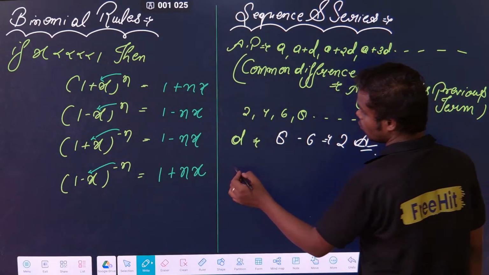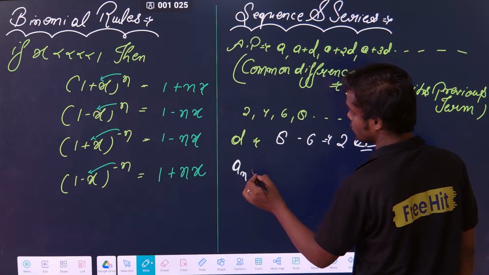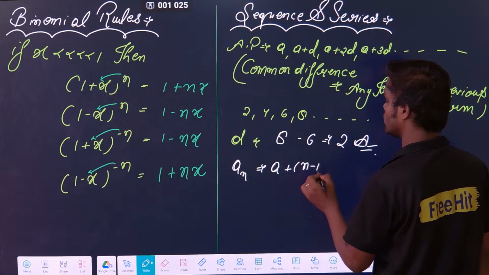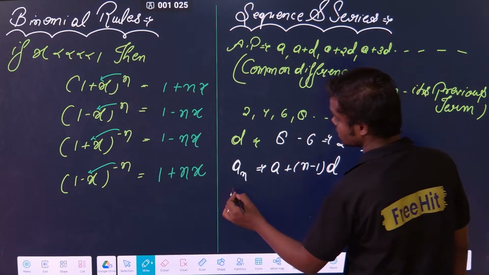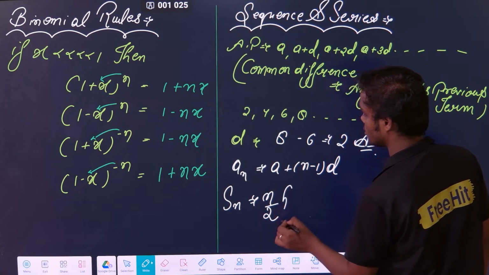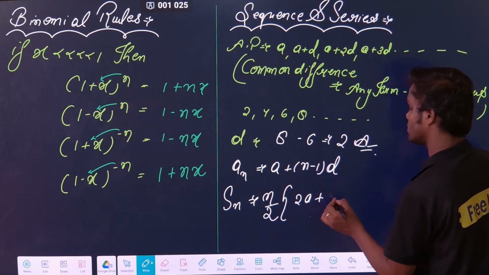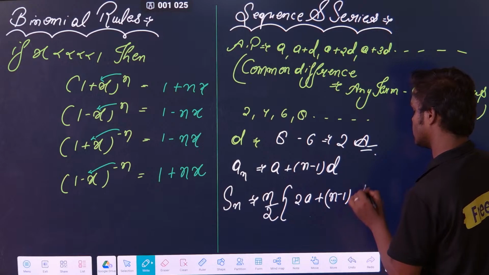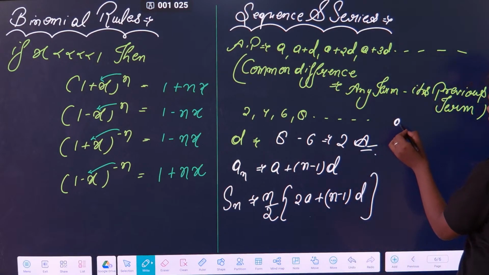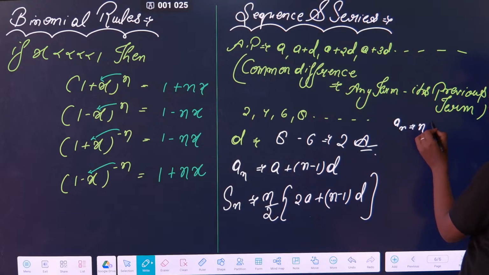Second thing, what is the nth term of the AP? This is called the nth term, which is written as a plus n minus 1 into d. And what is the sum of first n terms? That is written as n by 2 into 2a plus n minus 1 into d. So these are some basic formulas, where let me tell you, an is the nth term.